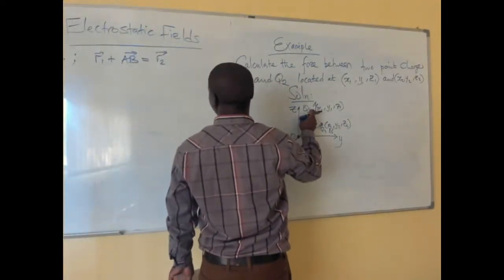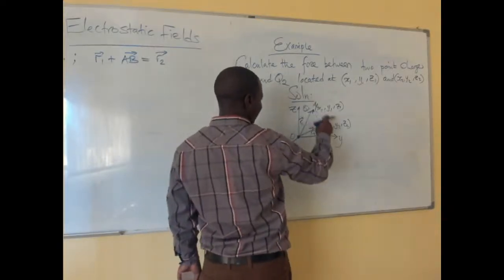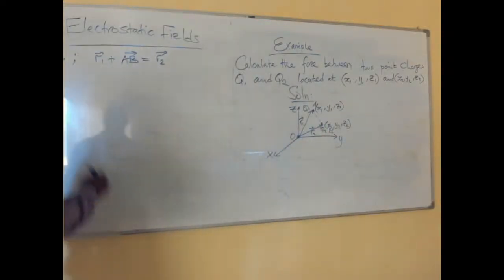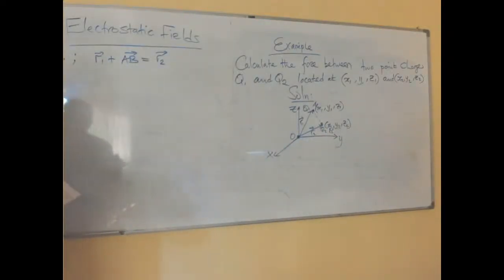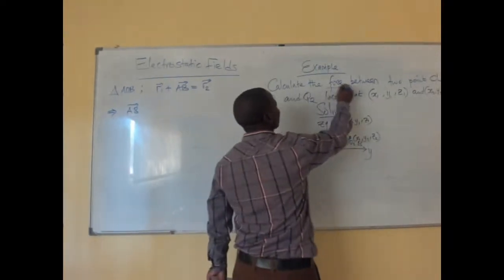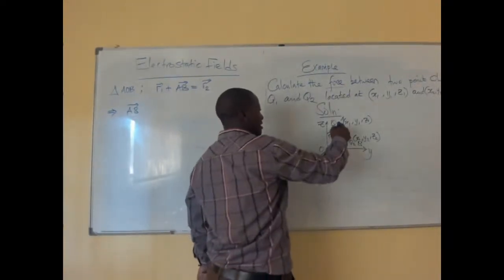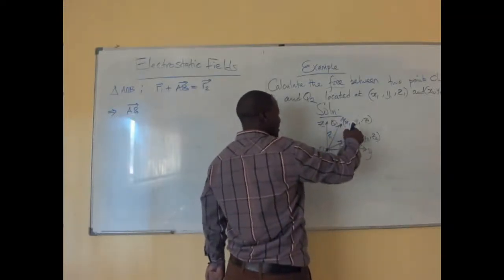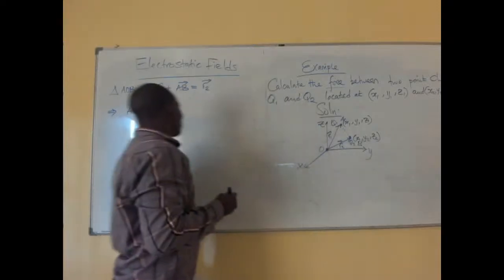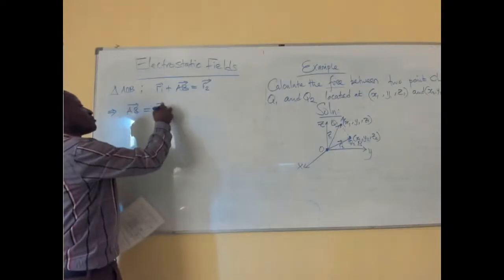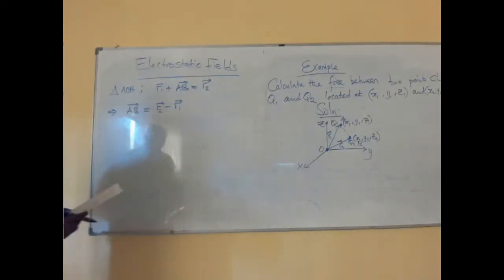So what does this imply? This implies that AB, which we've been asked to find the force between the two points, is the distance that we are considering. So we have defined this distance in terms of R1 and R2. This is R2 minus R1 in that way.